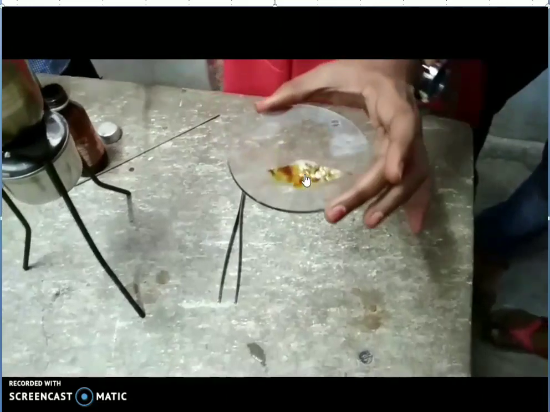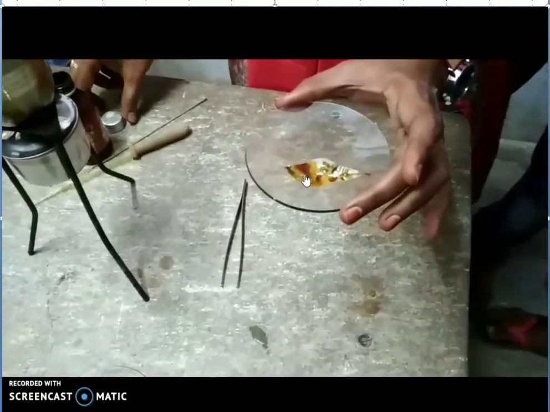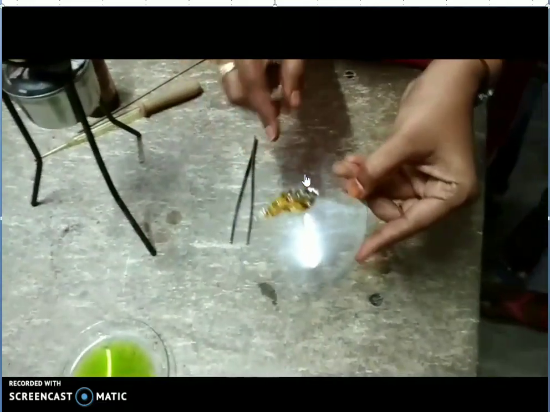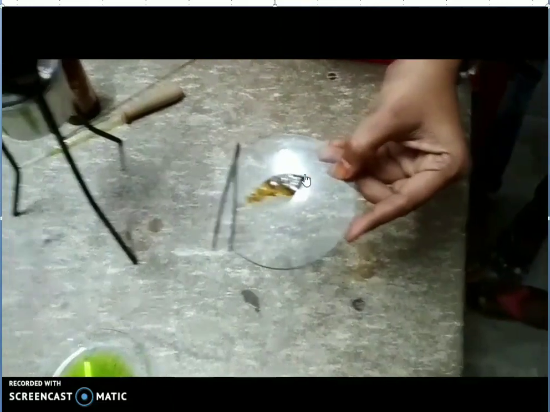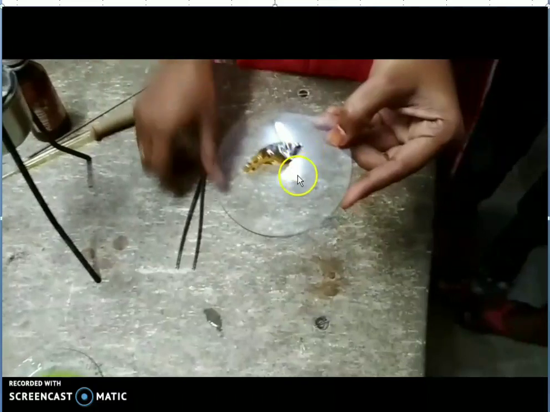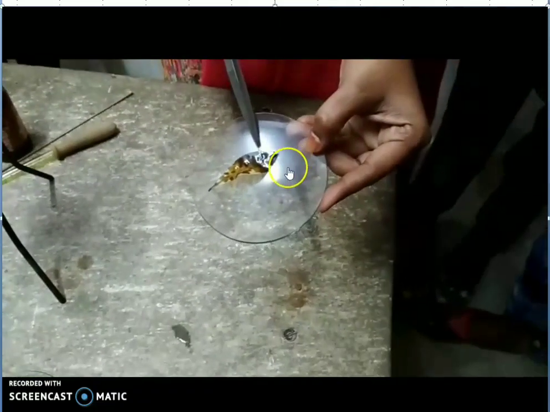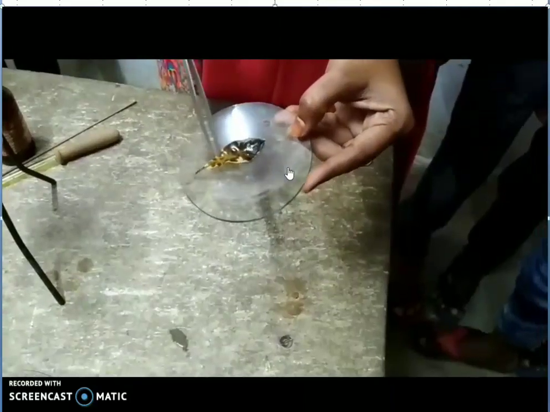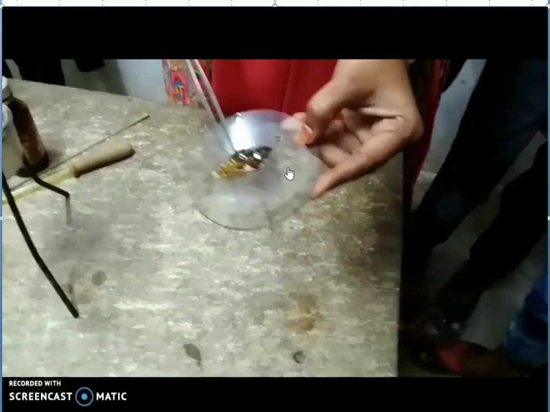If the leaf turns bluish black, that leaf has starch in it. If the color is not changed, that leaf does not have starch. See, the color of the leaf has turned bluish black. So that leaf has starch in it. So it has performed photosynthesis.